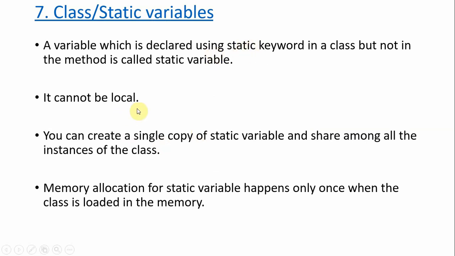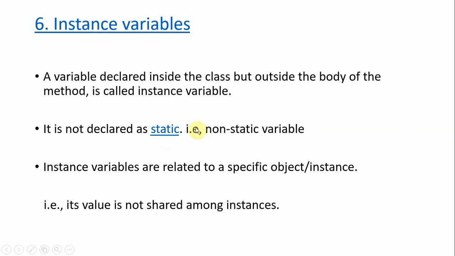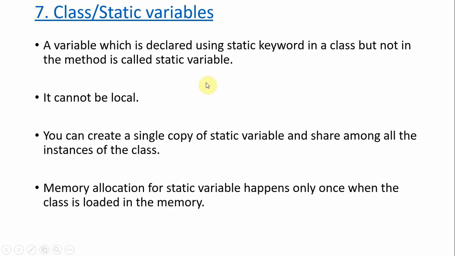So the variable outside of a method that is not declared as static is called an instance variable. If it is declared as static, it is called a static variable.